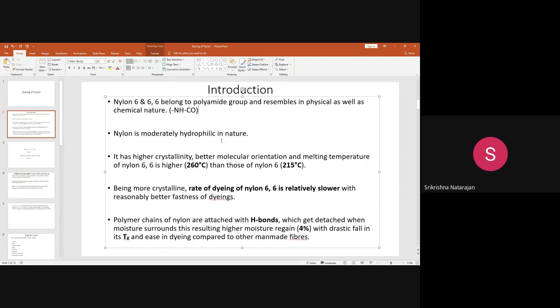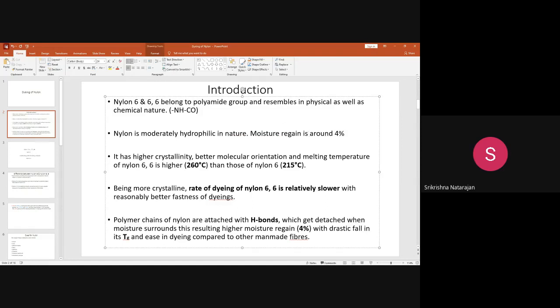Do you know what is meant by moisture regain? It is the ratio between the weight of the water and the oven dry weight of the material. How much is the moisture regain of cotton? Cotton has a high moisture regain, around 8%, and wool has a moisture regain around 18%. But for polyester, it is just 0.4%. Whereas nylon is moderately hydrophilic, with a moisture regain of around 4%.